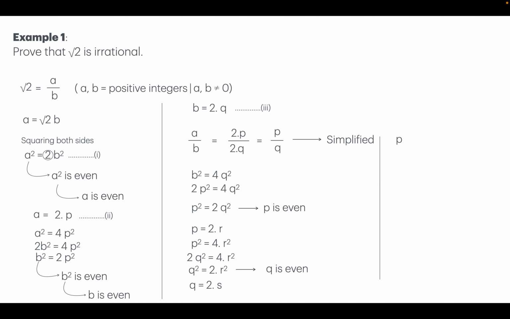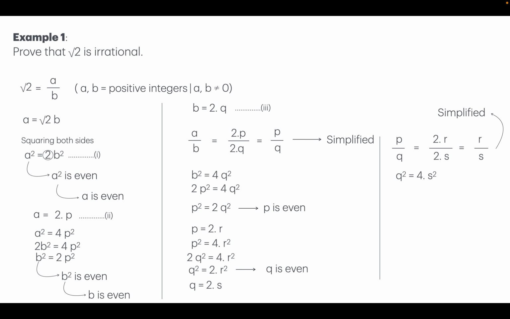Now let's calculate what is p over q, which is 2 times r over 2 times s, which is going to be r over s. That means this expression can be further simplified to r over s. Look at the chain of simplification here. It's a over b to p over q to r over s. Now take this expression q equals 2 times s, and let's square it both the sides.